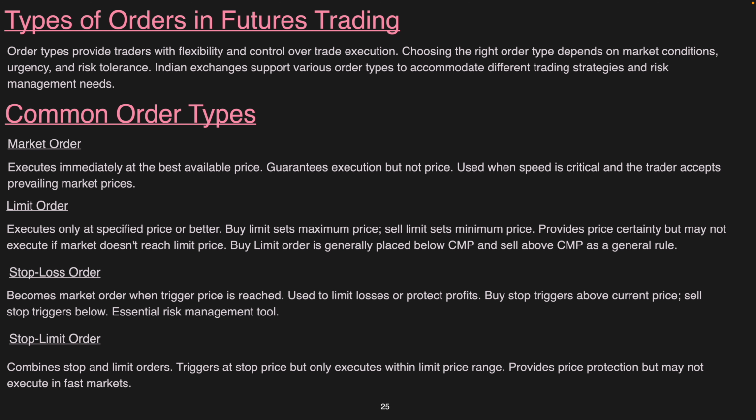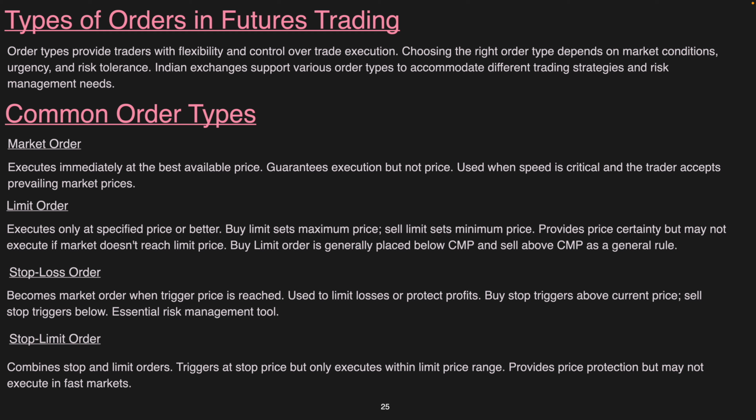See, basically there are many types of orders. The most important types of orders are a market order, a limit order, a stop loss order, and a stop limit order. See, a market order is nothing but an order which executes immediately at the best price available. A market order ensures execution of the order, but not the price. It will not guarantee you the price, but it will guarantee you the execution.